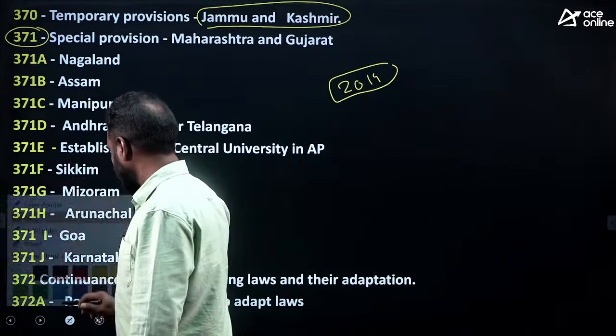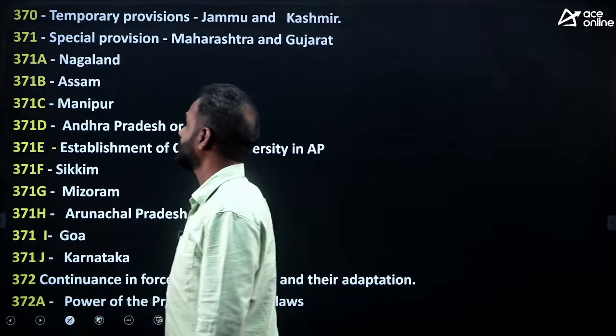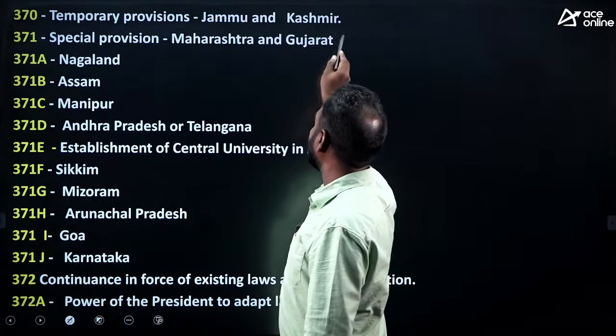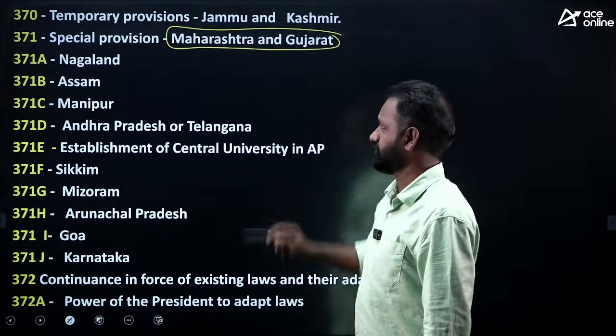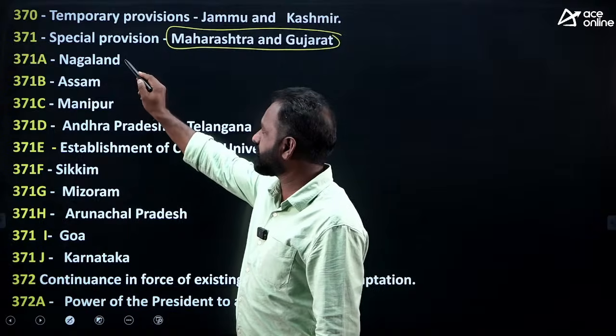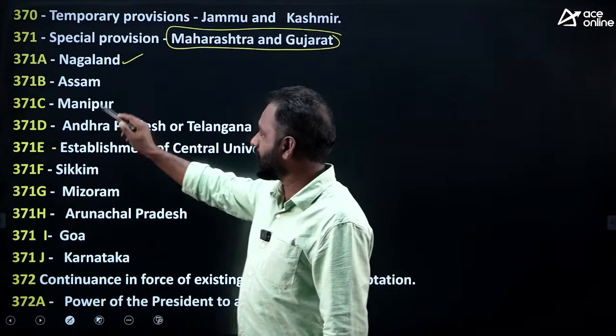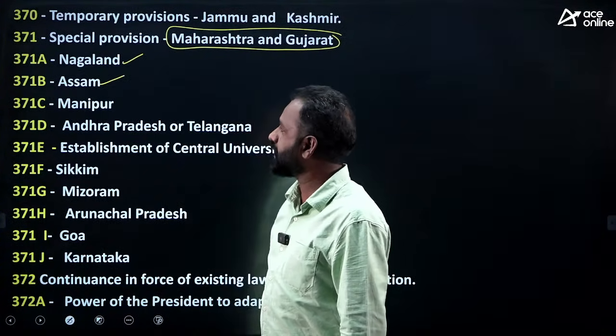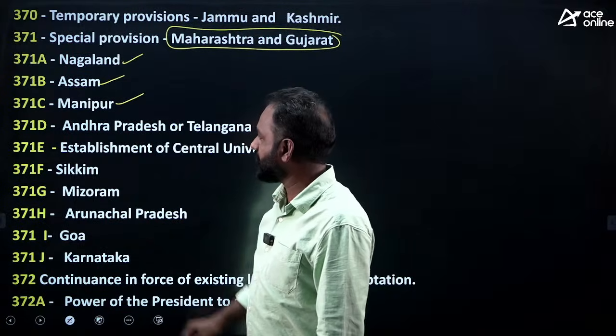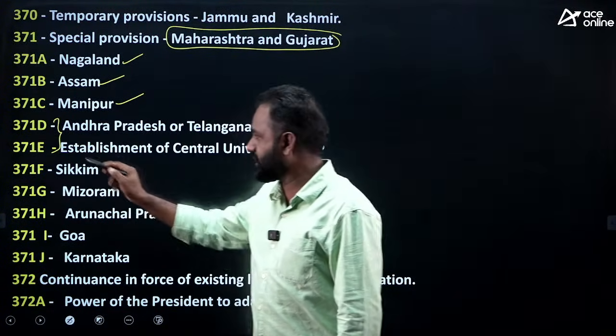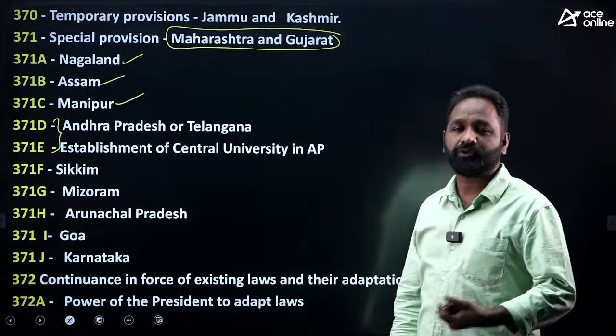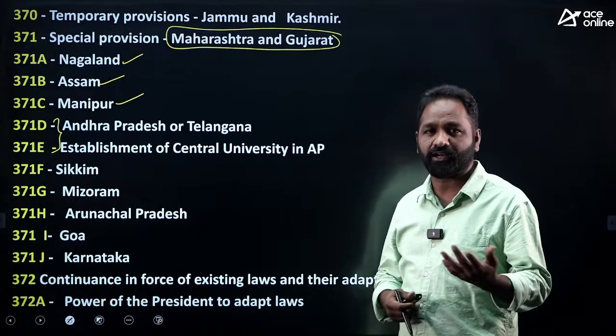So let's see, there is a chance to ask a question this time. 371 Maharashtra, Gujarat; 371A Nagaland; B Assam; C Manipur; and D and E are related to the special provisions for Telangana and Andhra.